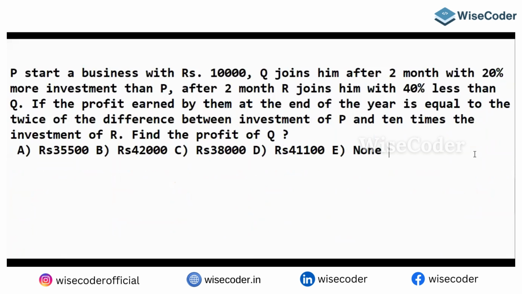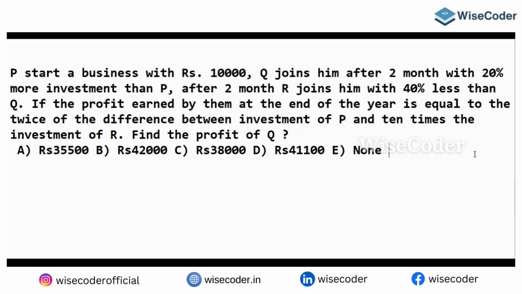Q joins him after 2 months with 20% more investment than P. After 2 months, R joins him with 40% less than Q. You have to determine how much P, Q and R invested.